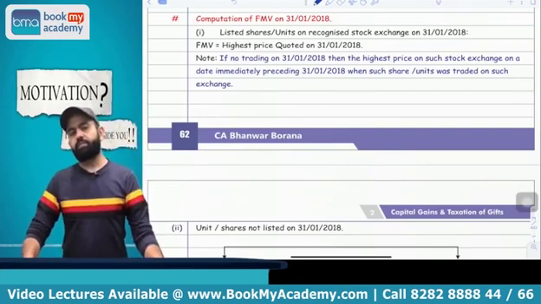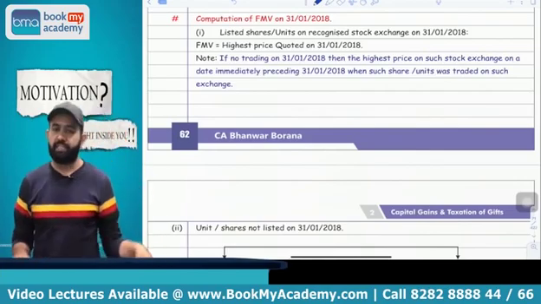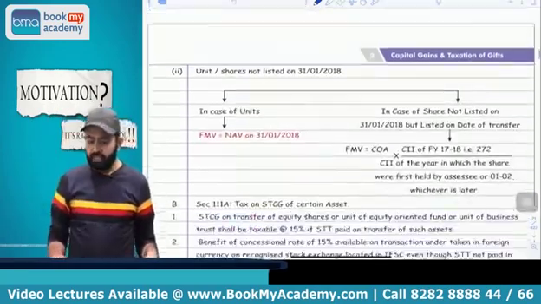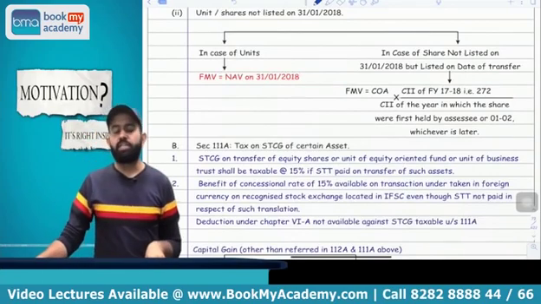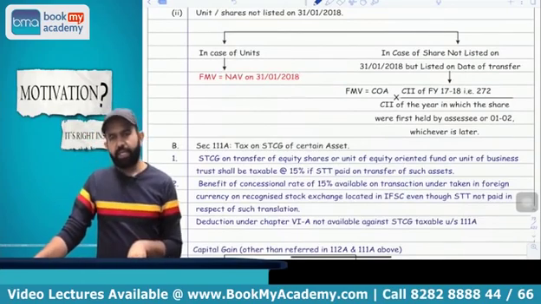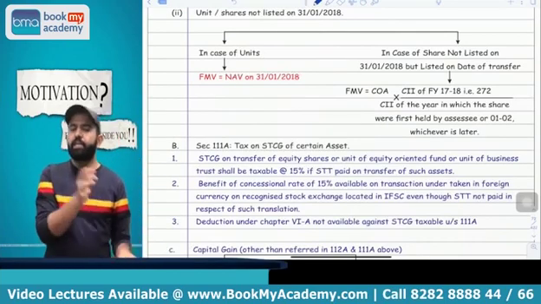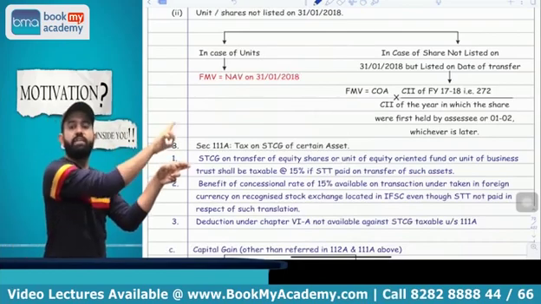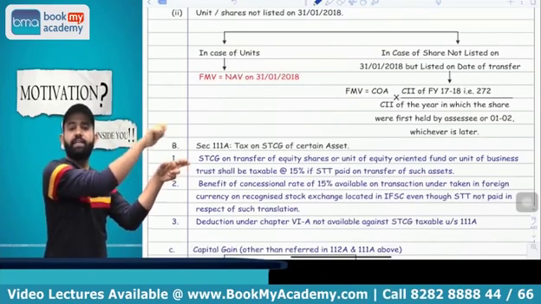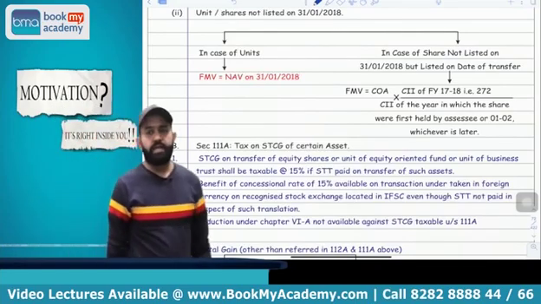But suppose that equity share or unit was not listed on 31st Jan. Now it is listed, but on 31st Jan, suppose that is not listed. Then in case of unit, take the NAV as on 31st Jan 2018. But in case of the share, how will you calculate the FMV as on 31st Jan 2018? Take the cost of acquisition of that share and multiply by 272, that is the index of the previous year 1718, and divide by the index of the year in which you acquired the share.